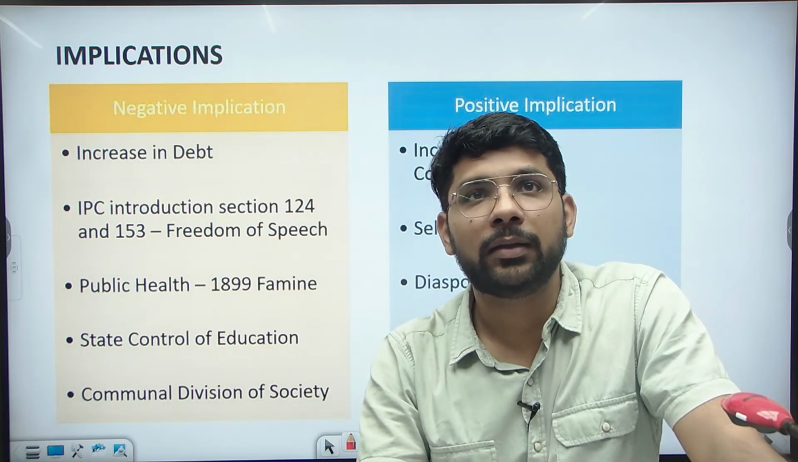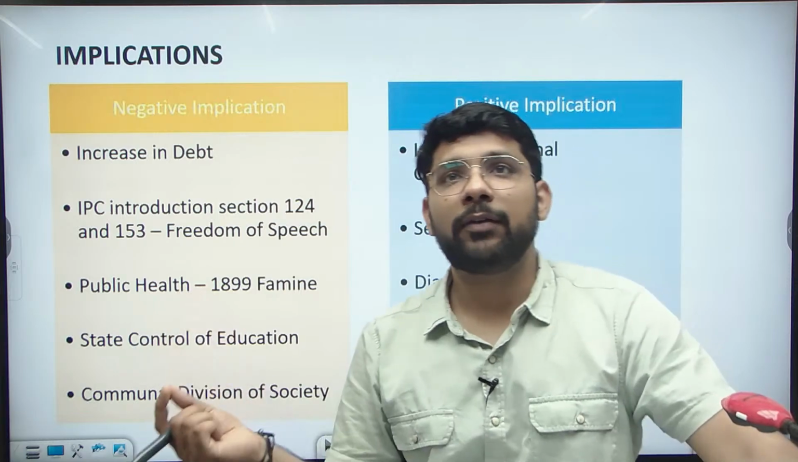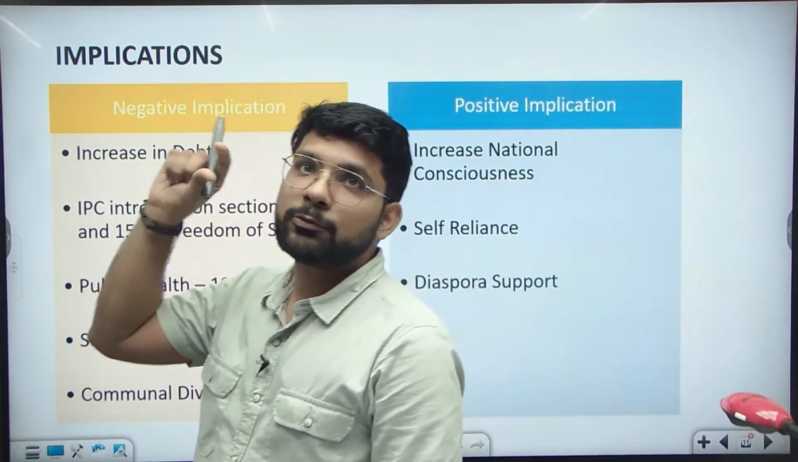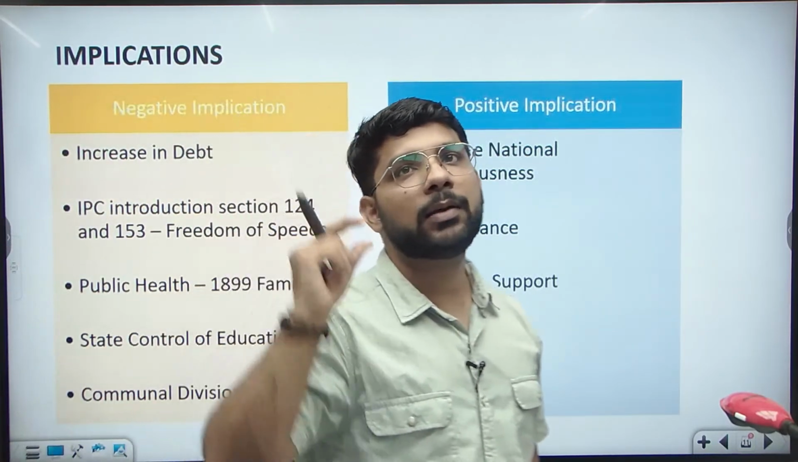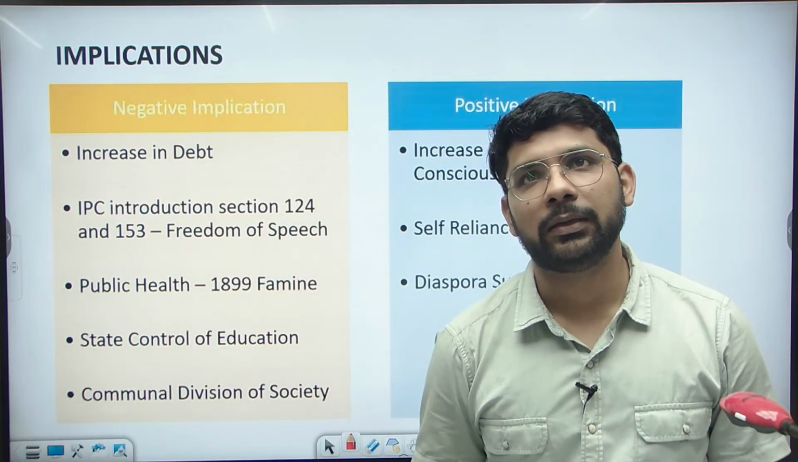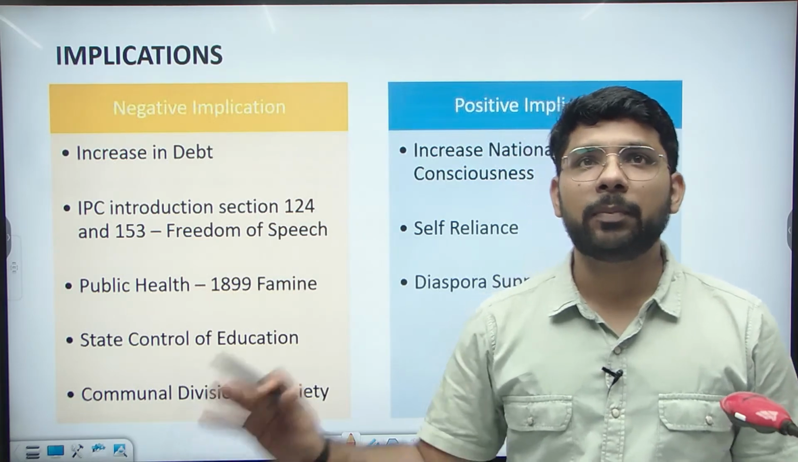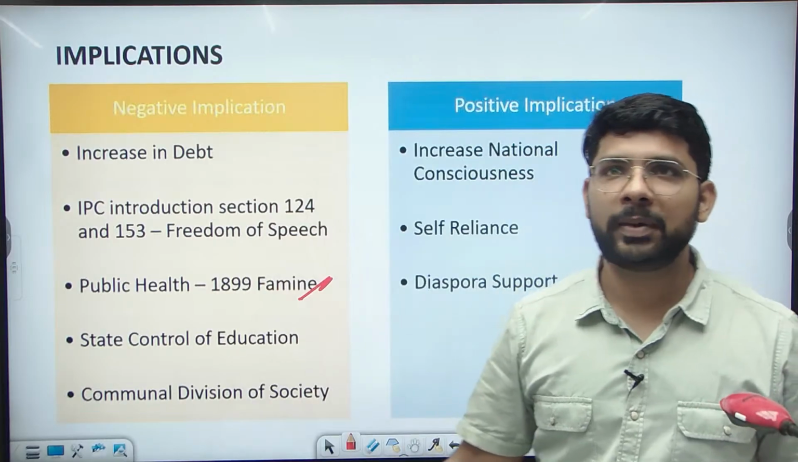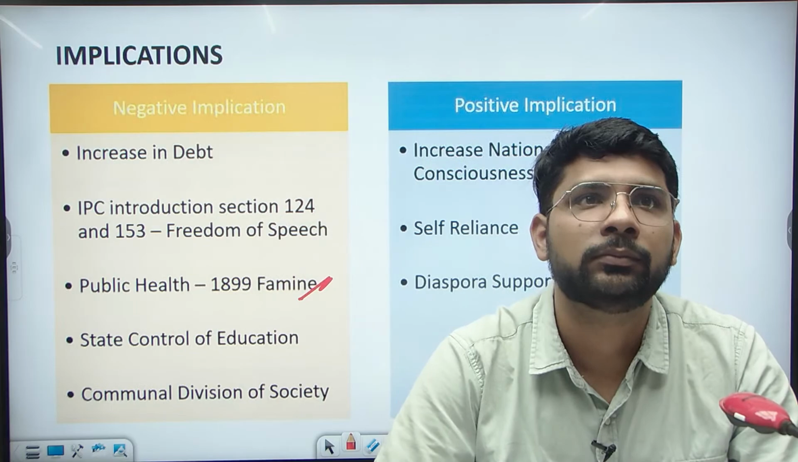IPC, the Indian Penal Code, Section 124 and the next Section 153 were introduced, which specifically focused on freedom of speech. So how to reduce freedom of speech was introduced through Section 124 of the IPC under the police reforms. Then the public health in the famine of 1899: again, no spending on public health. The Malthusian principle of the British.